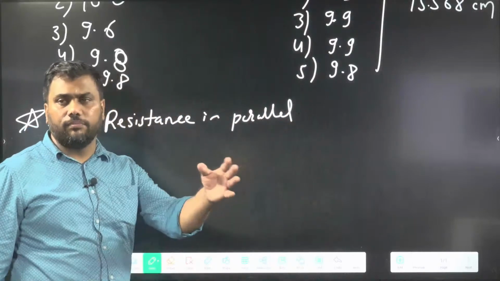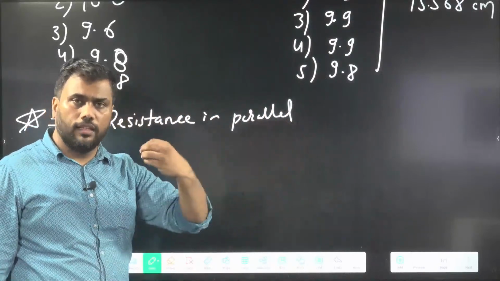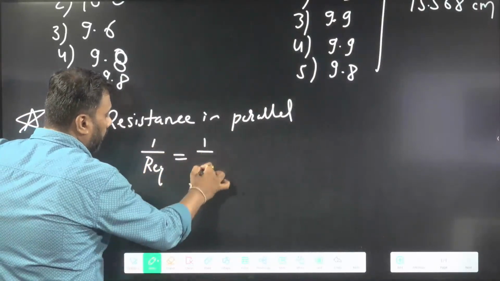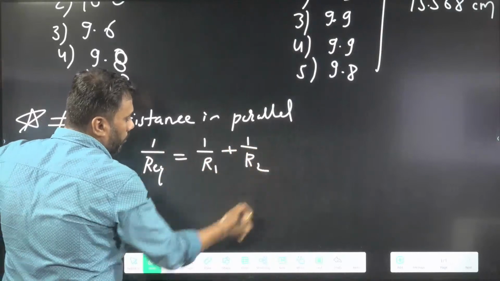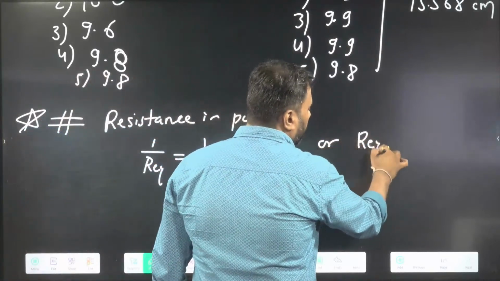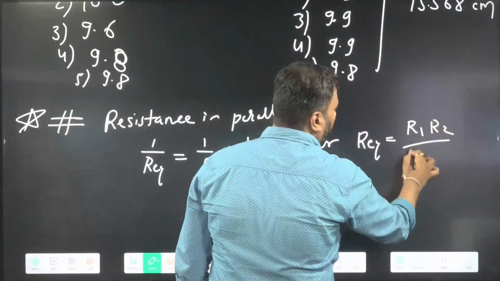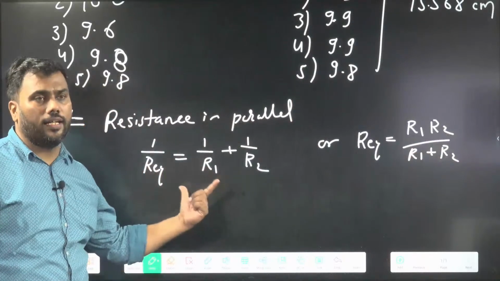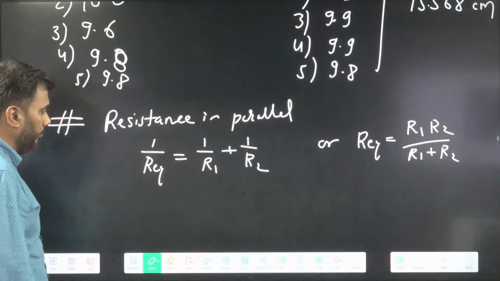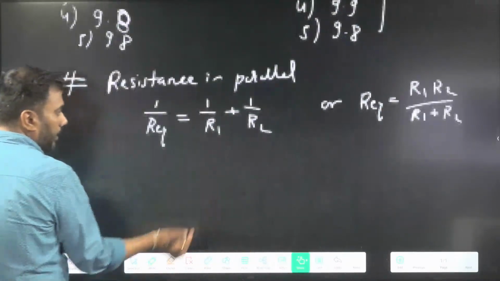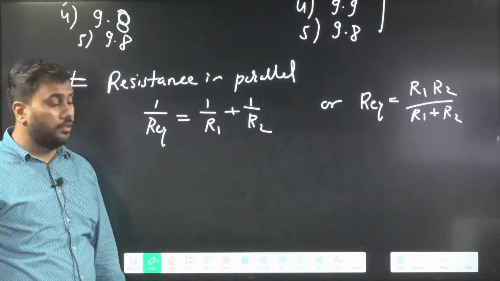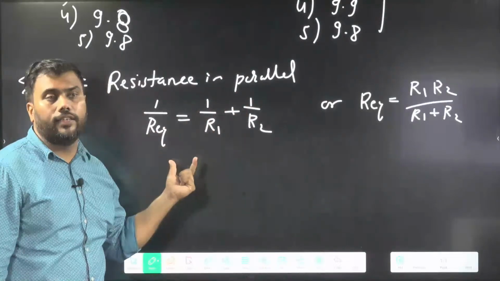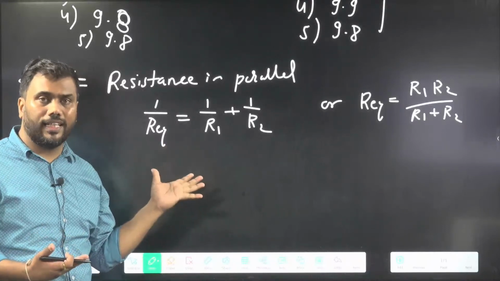For series, that is very simple. R equivalent is R1 plus R2. But in parallel, we have 1 upon R equivalent equal to 1 by R1 plus 1 by R2. Some people also say R equivalent equal to R1 R2 upon R1 plus R2, but I will prefer this formula to find error. If this kind of expression is given, they are added, but the inverse is added. So this is a complicated expression.